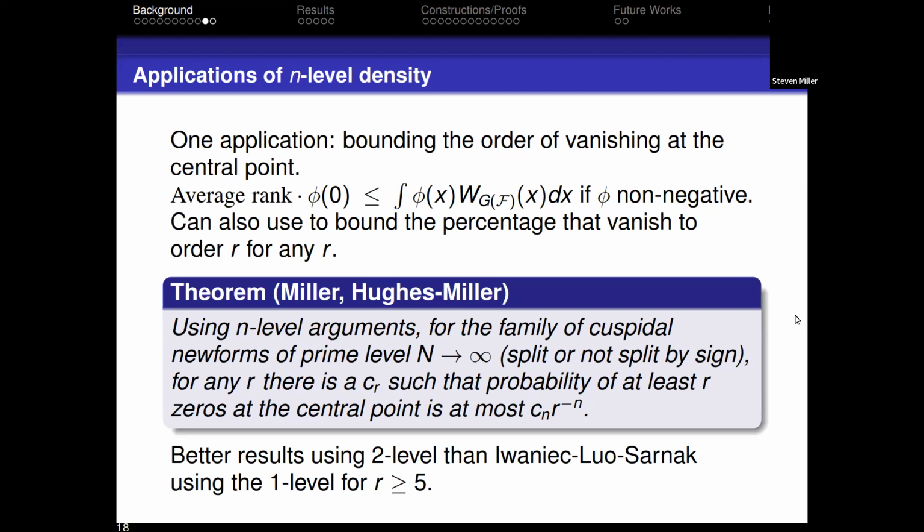Eventually, the results get better as you go higher up. Eventually, for sufficiently high order of vanishing above what you expect, the result becomes good. But as one of my advisors, Henryk Iwaniec, said, you're trying to get better estimates on the empty set. I can prove the empty set has at most this many elements. So it's far from the truth, but it's the best in terms of what we're able to do.